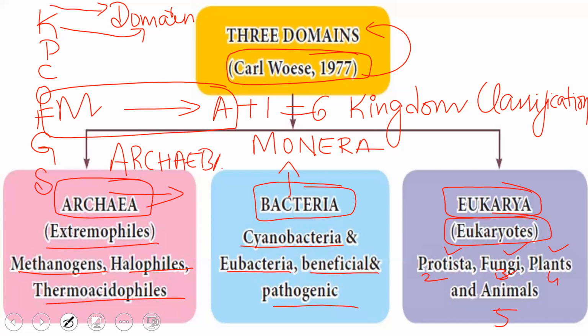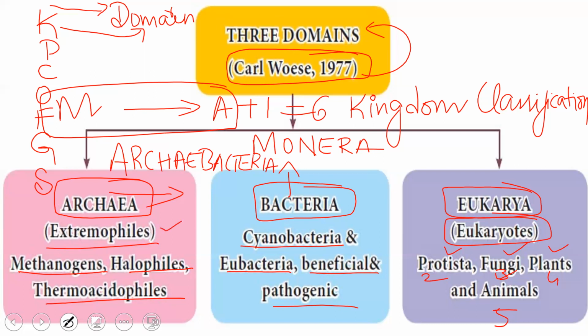So archaebacteria was introduced by Carl Woese. This group of organisms are bacteria again, but they are going to be present in harsh habitats. They are going to be present in thermal hot springs, in saline conditions, and in the polar regions. So where there is an extreme of habitat, those bacteria which are present there are called archaebacteria.